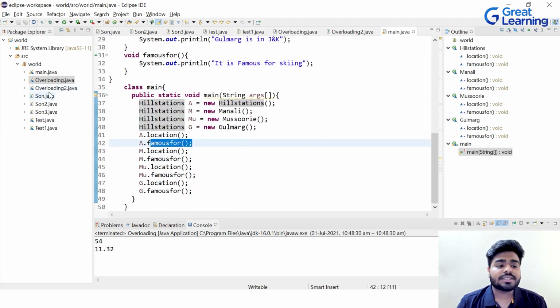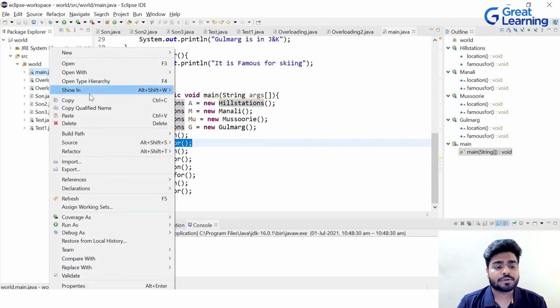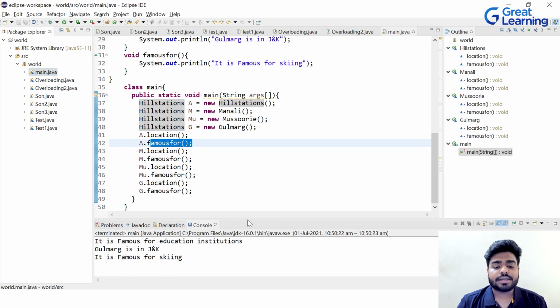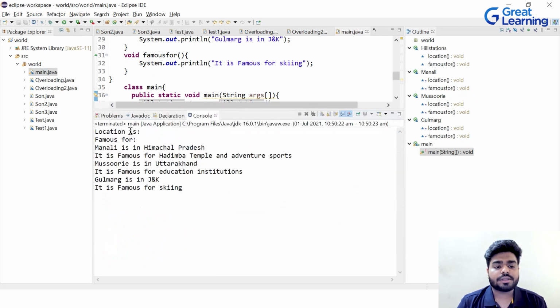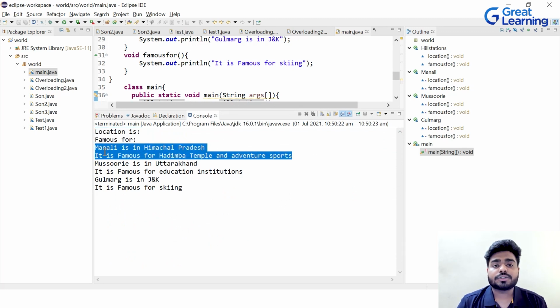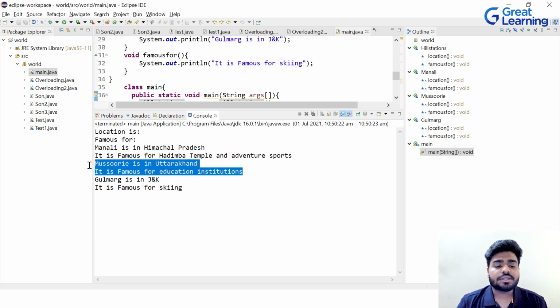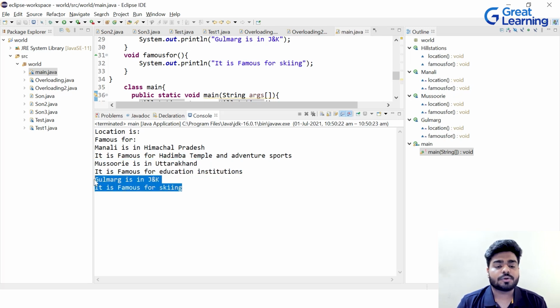So let's execute this and let me show you what is the output of this particular program. So this is what it is printing. Obviously there will be a bigger output because we have a lot of things to print here. So you can see these are the printing for hill station class. This is getting printed because of the Manali child class. This is of Mussoorie child class and this is of Gulmarg child class, right? Perfect. So we have now understood the practical implementations of polymorphism.